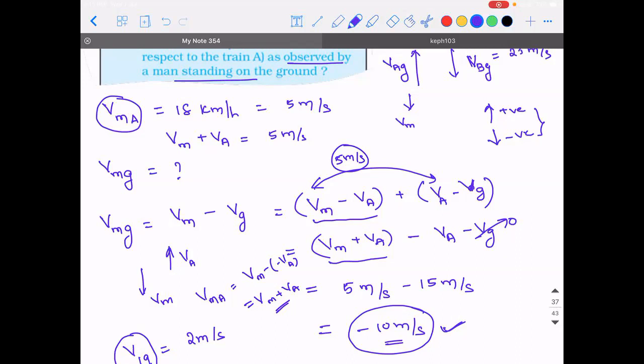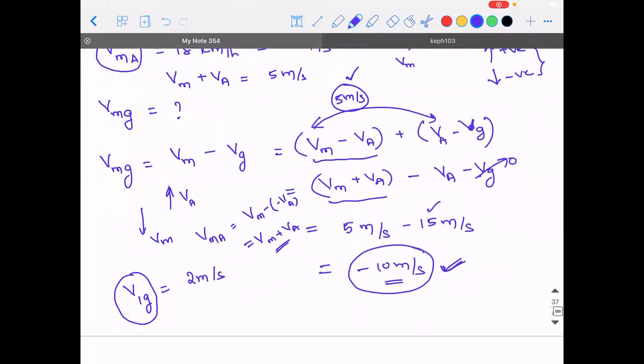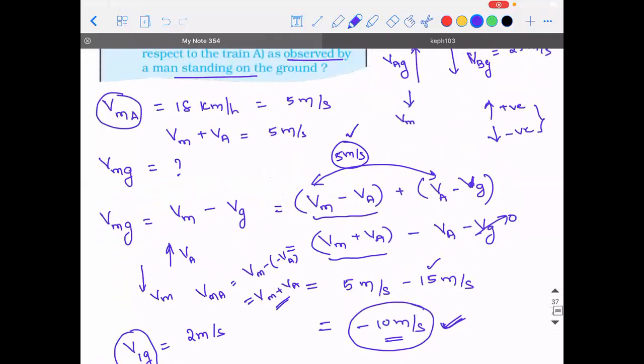Oh, okay, sir. 5 meter per second, and this is going to be 15 meter per second. That is why we got minus 10 meter per second. Clear? Now, does it make sense?